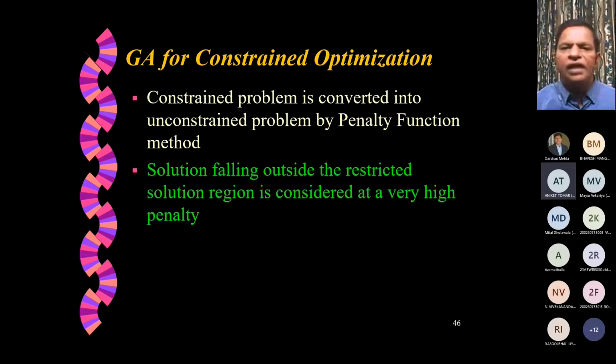If it is not satisfying, although it may be a good solution, it is not a good solution because it is not satisfying a constraint. Therefore, we have to penalize it. So we try to put some penalty function for violation of the constraints. This approach for constraint optimization is called the bracket operator penalty approach.